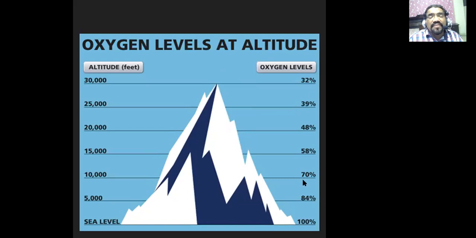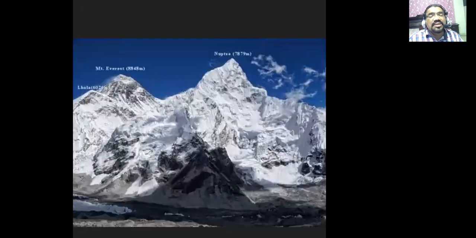In the same way, as you go up, it becomes cooler, and there is a certain limit. It says that for every 1000 meters the temperature reduces by 6.5 degrees Celsius, and this is called the normal lapse rate.